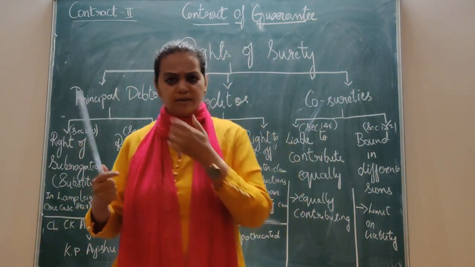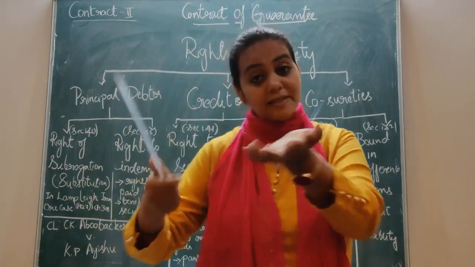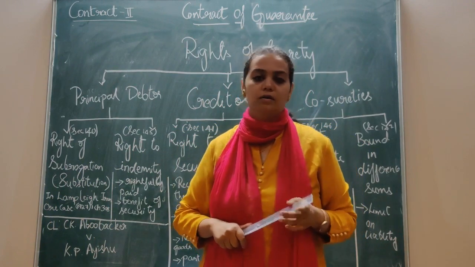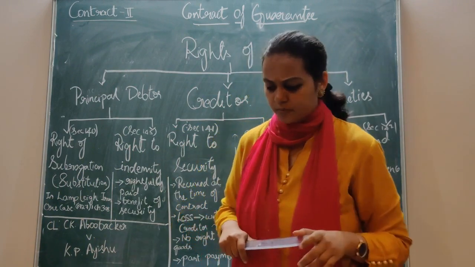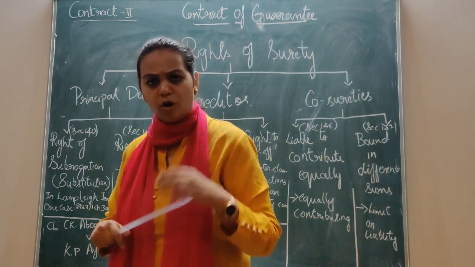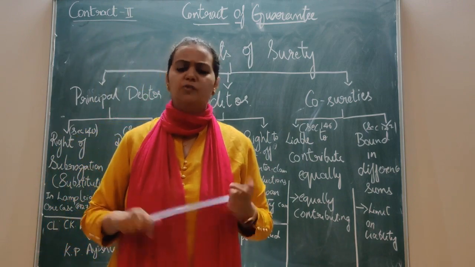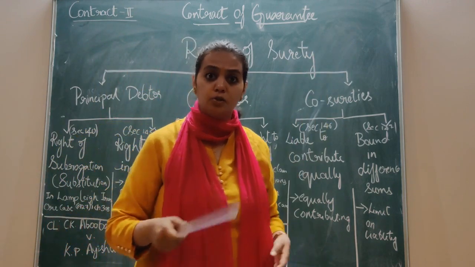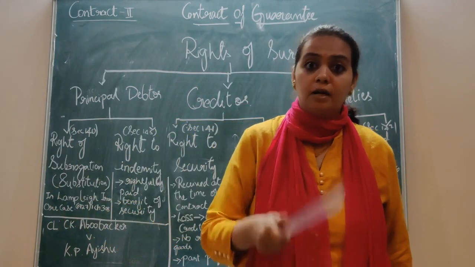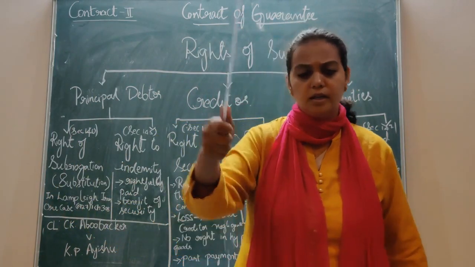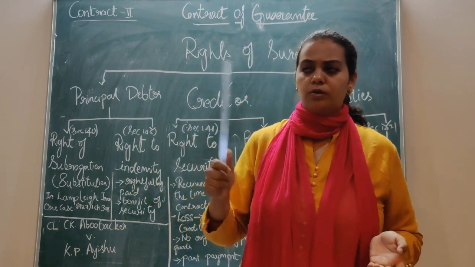In this case, again, come back to our classical example. A takes a loan from B. The principal debtor takes a loan from the creditor. There is a surety for this also. Then there is a default in payment by the principal debtor, so he approaches the surety. The surety says, why should I pay? Go, I'll file a case against you. Here, the surety is filing a case against the creditor. Remember, the surety is filing a case that I cannot pay, I should not pay. Now they go to the court.